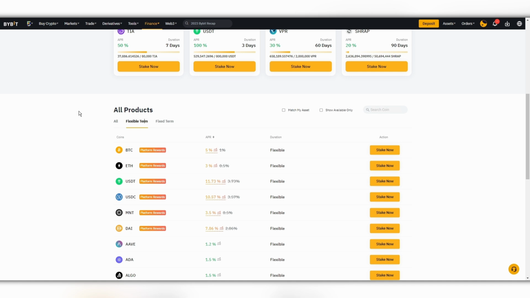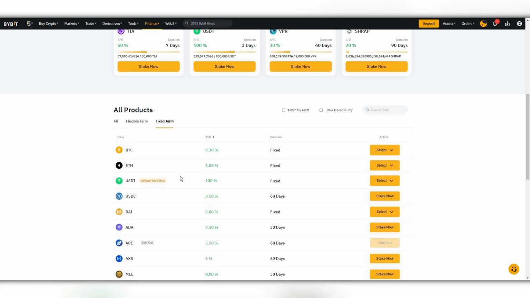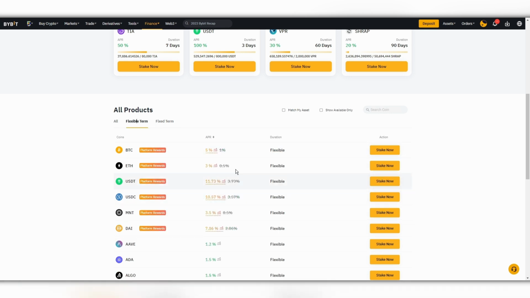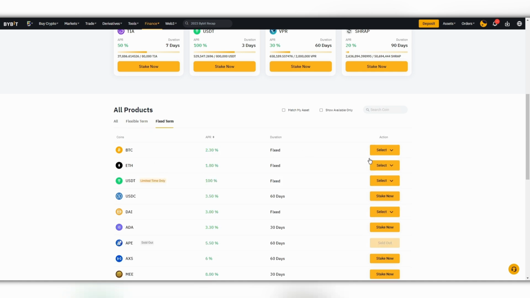Basically, what I like to do is to always use a fixed term. Why? Sometimes even in Ethereum and so on, they write a higher percentage than fixed. But actually, the fixed figure is very stable. Nothing will happen to it. So you bought Bitcoin, you staked it for 30 days, and you will get this APR. With flexible, the percentage can change. It can be much lower than in a fixed term. So just choose a fixed term, or you can choose not fixed.